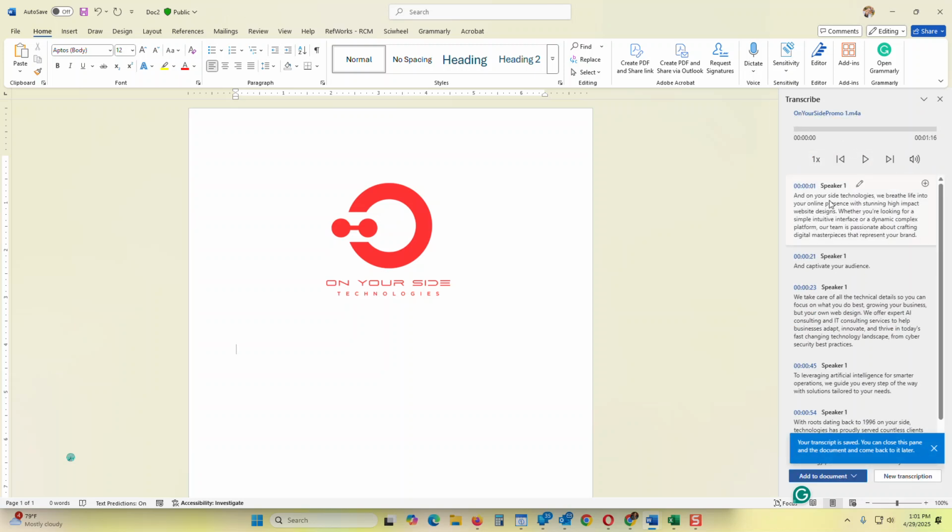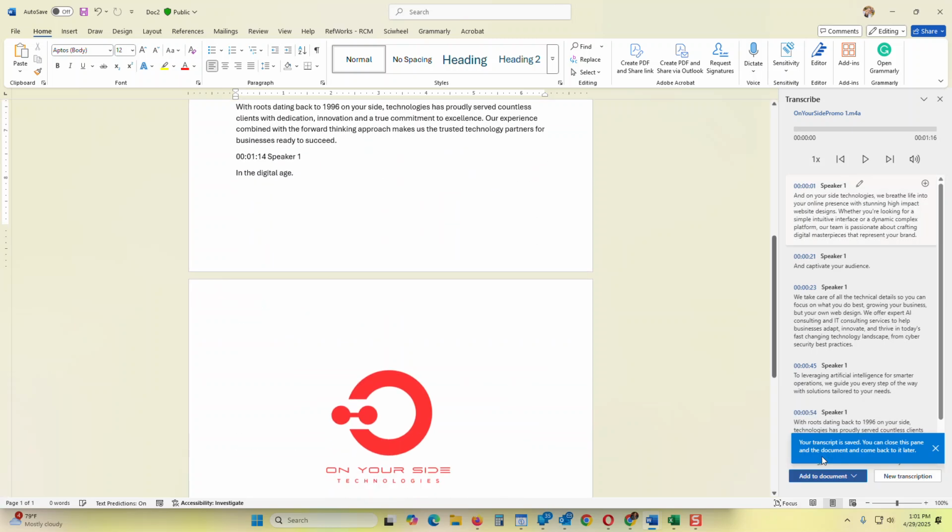So now you can see that it has been transcribed. You can then choose this add to document button. You can use just the text with the speakers, with the timestamps, or with the speakers and the timestamps. I'm going to choose speakers and timestamps.